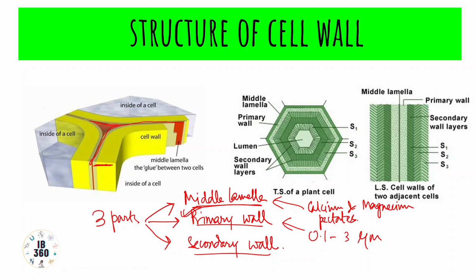Also, one important aspect of the primary wall is that it contains a protein called expansin, and this protein is largely responsible for the loosening and expansion of the cell wall through incorporation of more cellulose. Some cells possess only a primary wall, like leaf cells, and also cells of the cortex and pith.